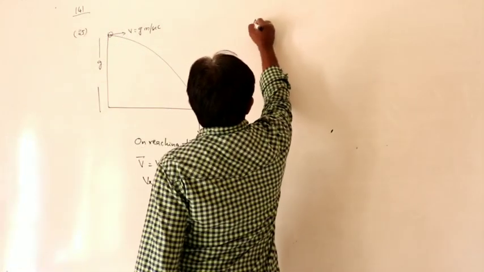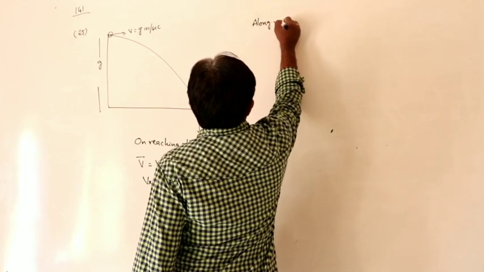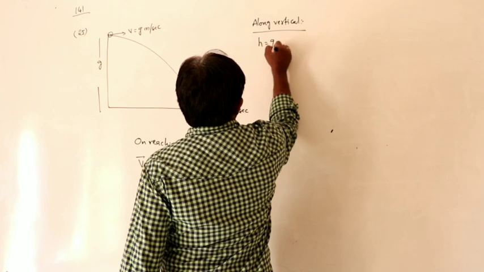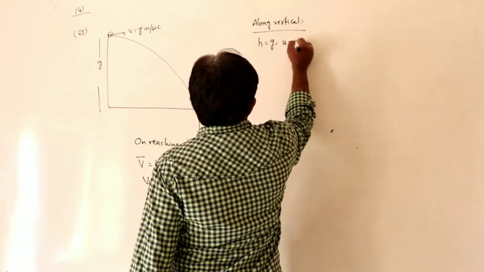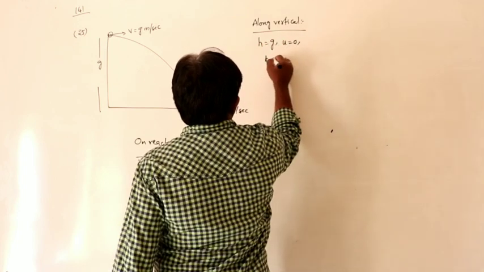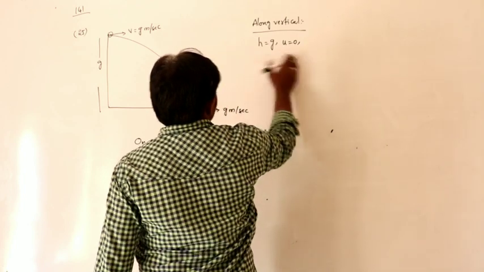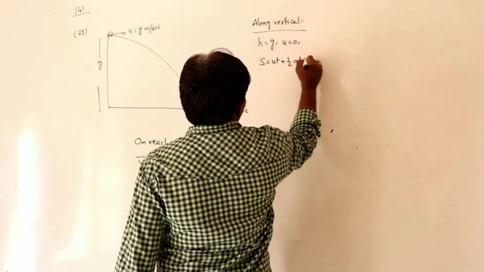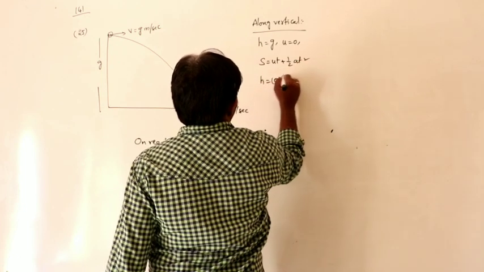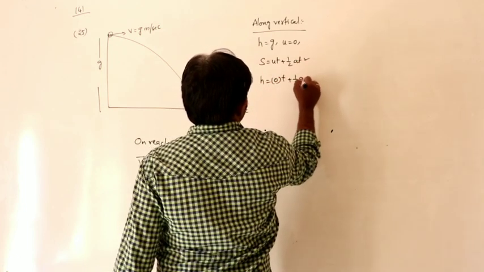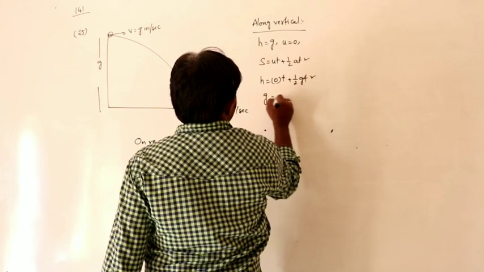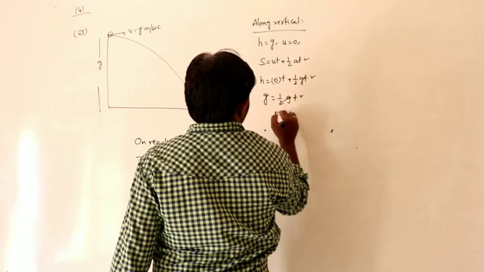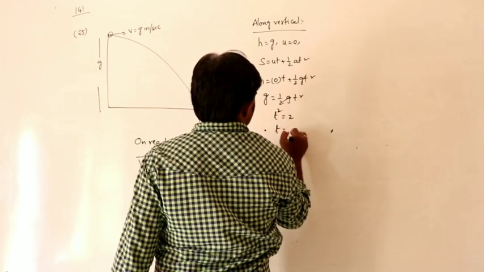That means along the vertical direction height is g meters, initial velocity is 0, time we have to calculate from the equation s equals ut plus half at square. h equals 0 into t plus half gt square. h is nothing but g, so g equals half gt square, g gets cancelled, t square equals 2, t equals root 2.